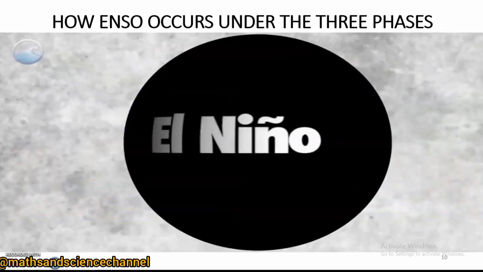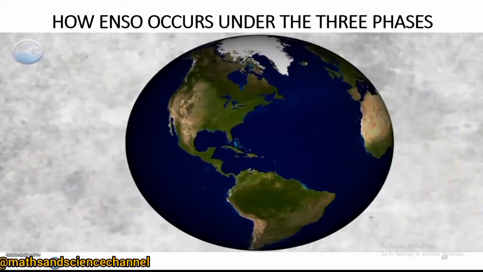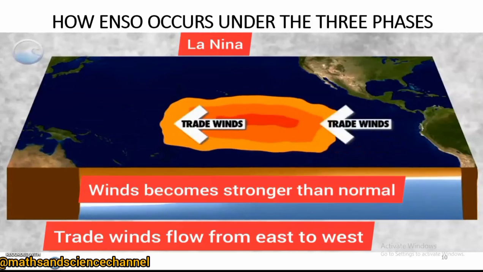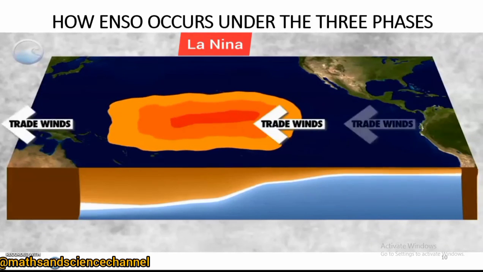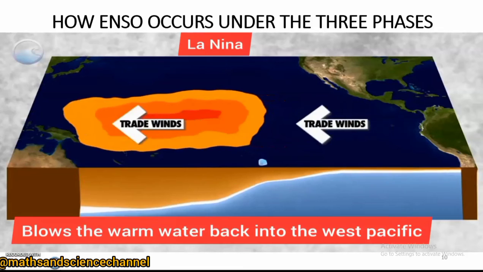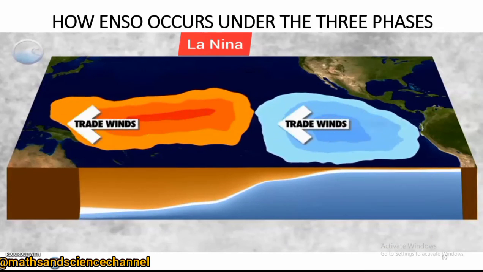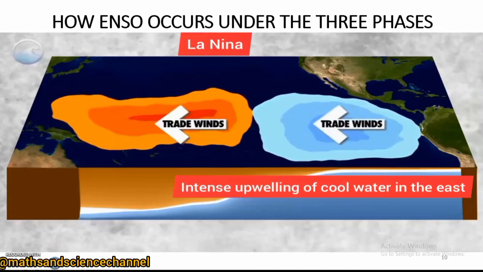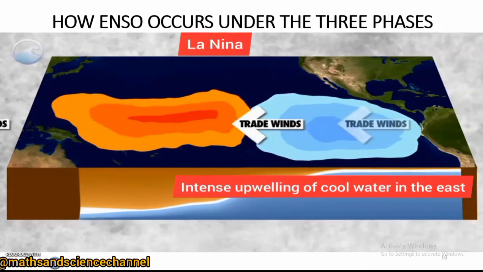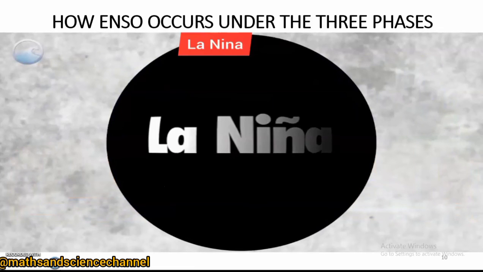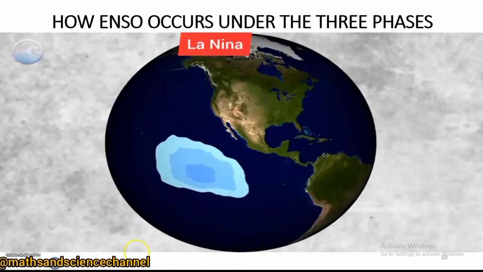Climatologists call this El Nino. But eventually those trade winds pick up again and sometimes become even stronger than normal. When that happens, they blow the warm water back into the western Pacific and restart the upwelling of cool water towards the surface in the eastern Pacific. These strong trade winds are a signature of what is called La Nina.